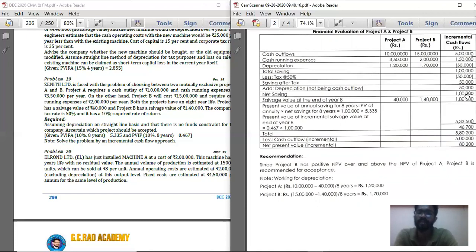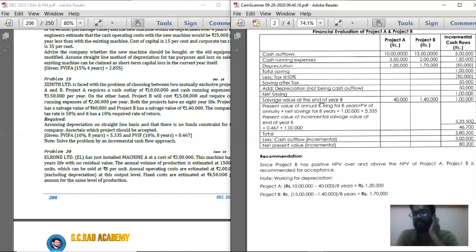On that 1 lakh rupees every year, multiply with the annuity factor for 8 years at 10%. You will get the present value. And then at the end of the 8th year, you are going to get salvage values for both the options, project A and project B. So you should compare that and see what is the incremental cash outflow. So below that record salvage value at the end of year 8. Project A is 40,000, project B is 1,40,000.